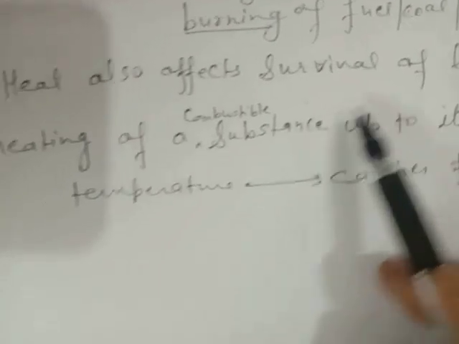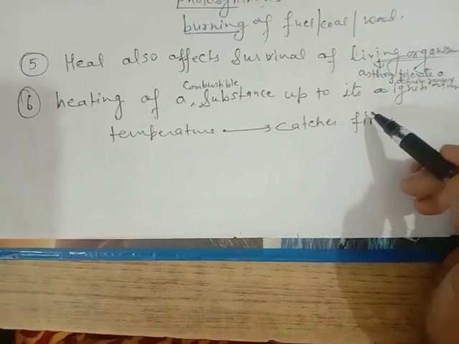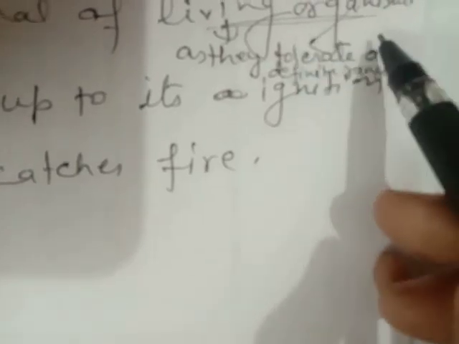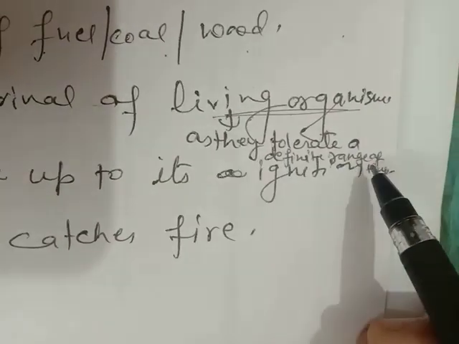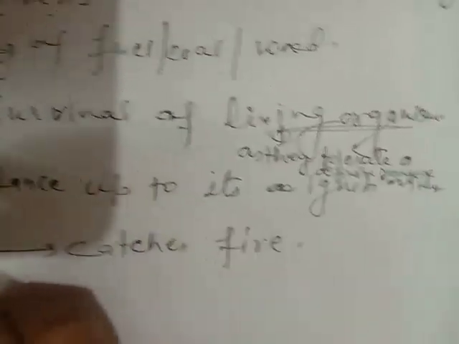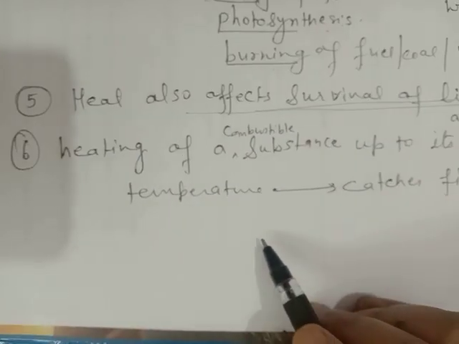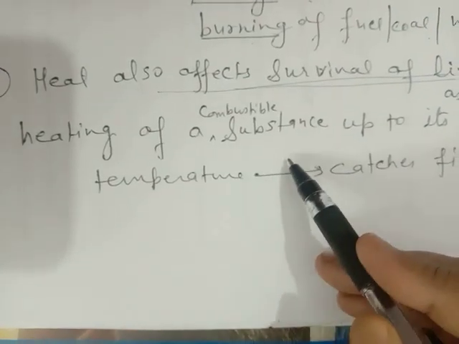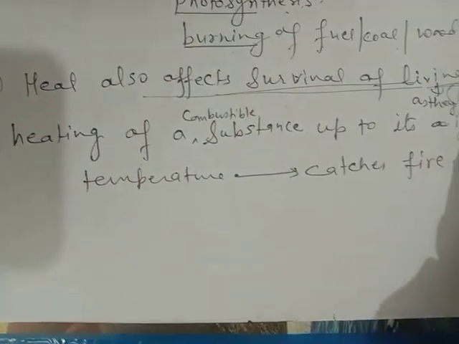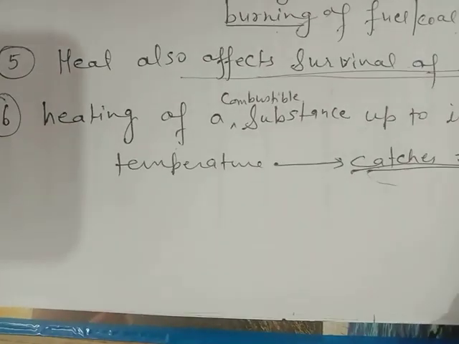The next effect is on living organisms. Living organisms have a tendency to tolerate a definite range of body temperature. So when heat increases, it affects the survival of living organisms. The next one is heating of combustible substances. When a substance is heated up to its ignition temperature, it catches fire. So an adequate amount of heat also causes fire.